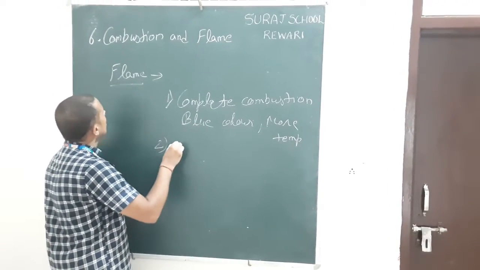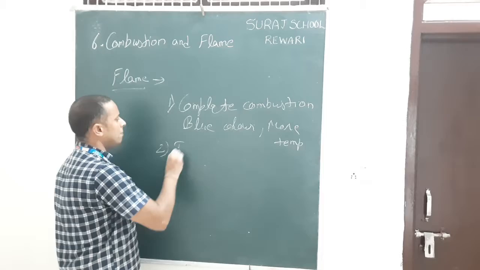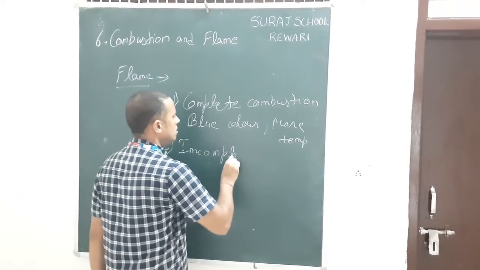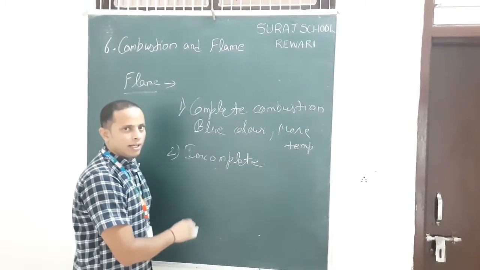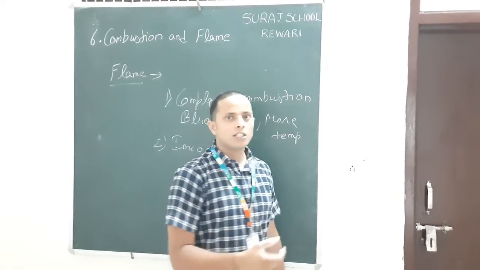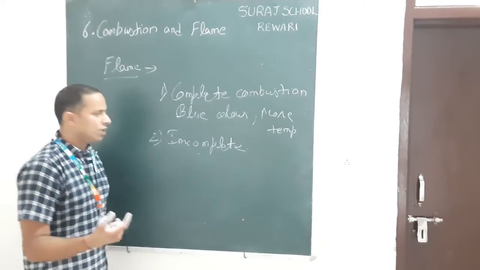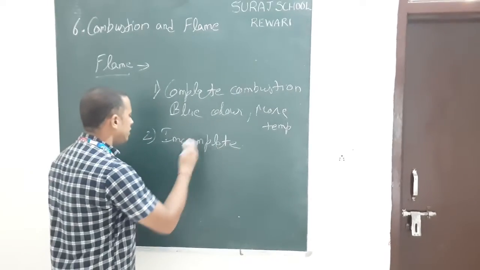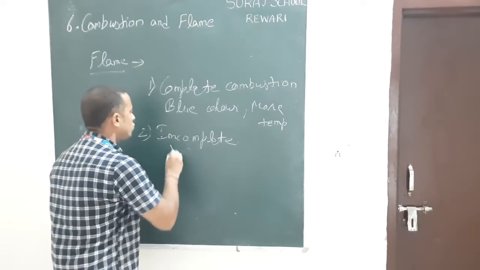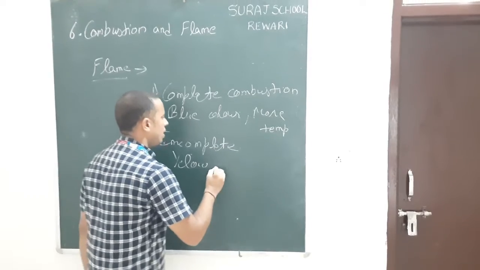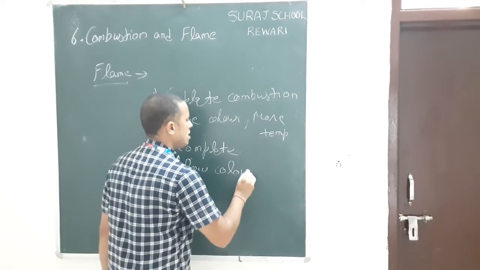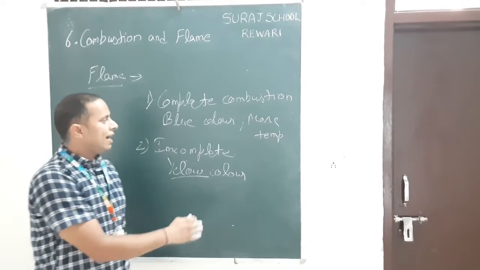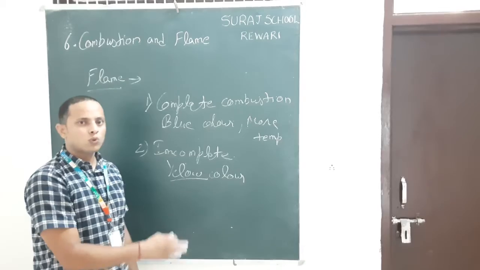Second, flame produced due to incomplete combustion. When incomplete combustion occurs, a large amount of waste products is produced. These waste products change the color of the flame and produce a mainly yellow color, yellowish orange, and it has a low temperature, so it has low heat.